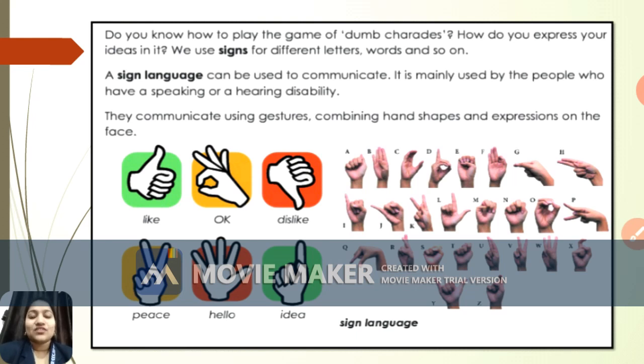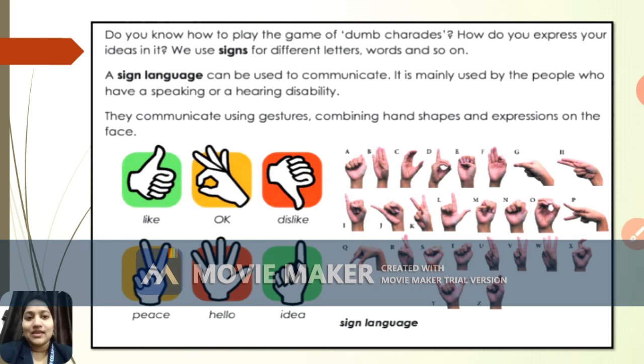So sign language can be used to communicate, right? It is mainly used by the people who have a speaking or hearing disability. So sign language is basically used by those people who have speaking as well as hearing disability. Same way, to communicate using gestures, combining hand shapes and expressions on the face, this all comes under sign language.